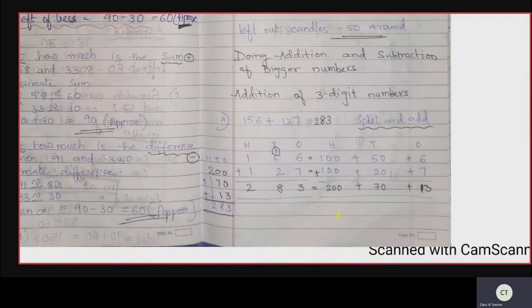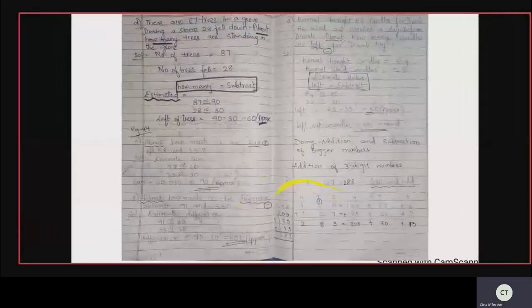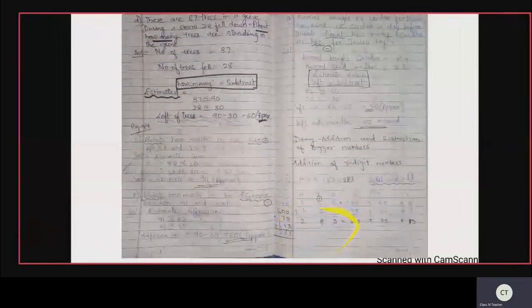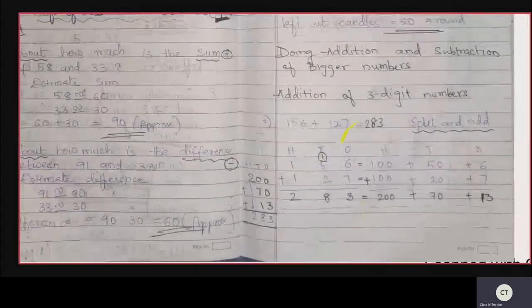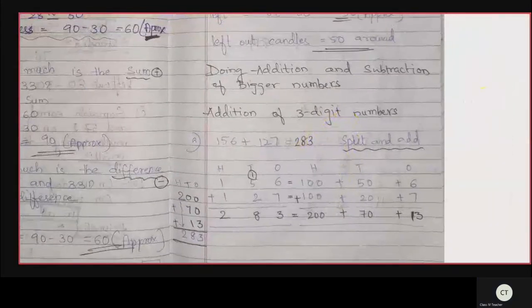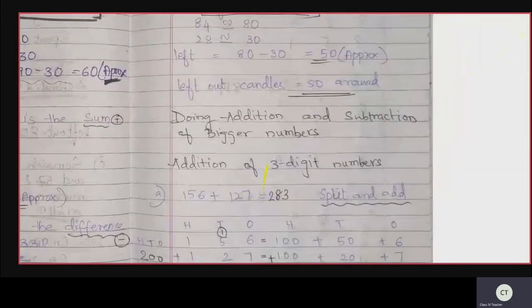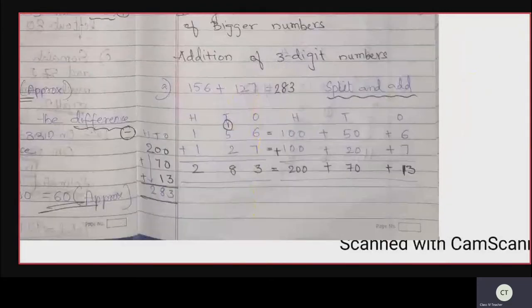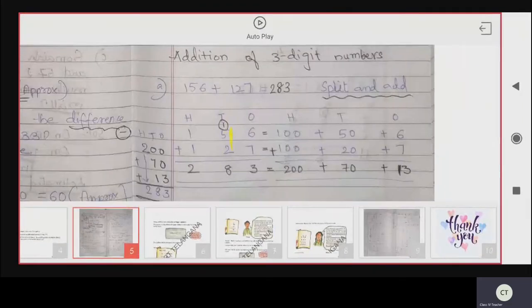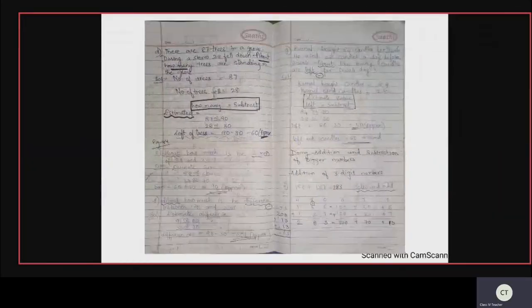Write in this form. Yes, children. Writing the numbers in this form is very, very important. What is that? Ones place number one side. Yes, all the ones digit will be written in the one side. See here. Under ones place digit, I have been writing 6 and 7, and then in the tens place I have been writing 5 and 2, and in the hundreds place I wrote 1. Yes, 1 and 1. Yes, this writing part is very, very important, and this answer part is there. In this you have to write the answer. You have to add and write the answer in this box.